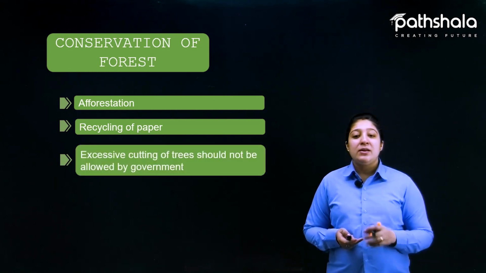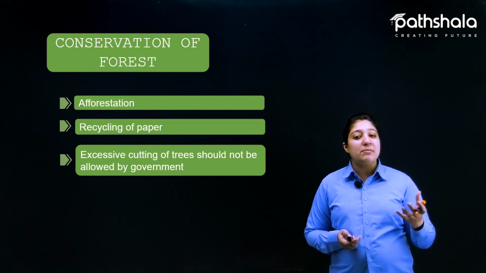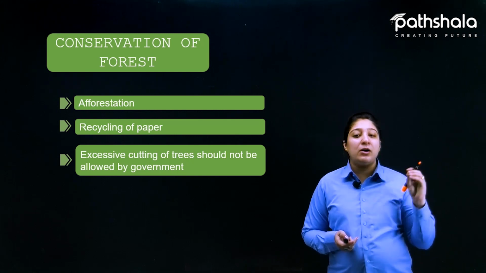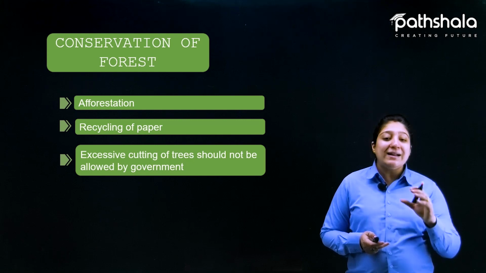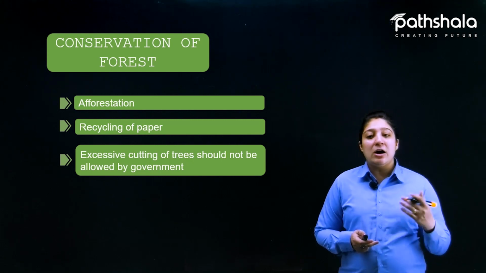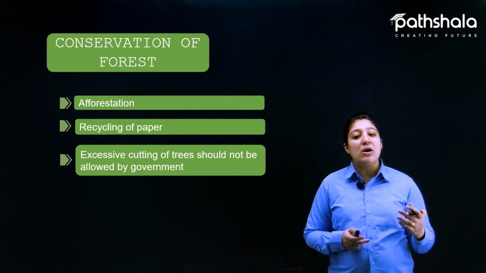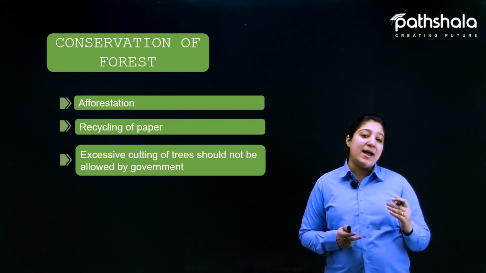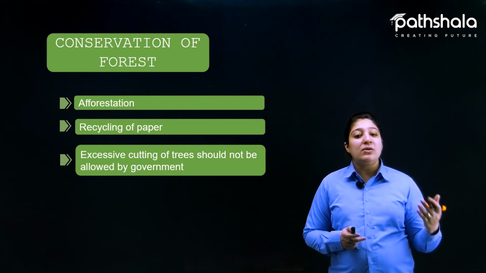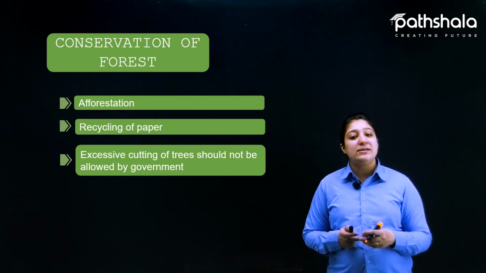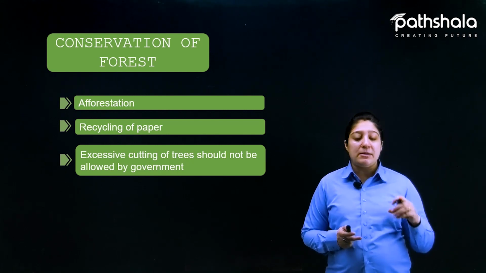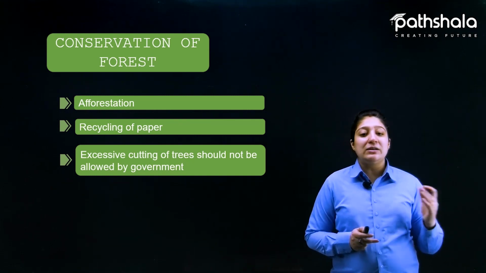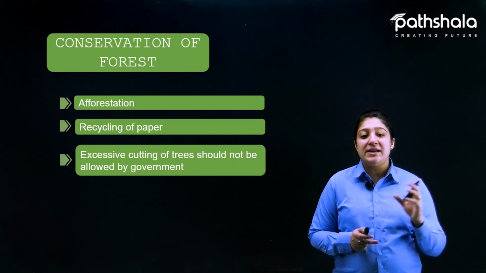The next thing is, there are many things which are done by the government, though people are not following them. The government has to put proper restrictions so that fewer trees are cut. The government has taken the step that agricultural land cannot be converted into construction land, right? This is one of the steps, but still some people are misusing the lands and doing other things for their own benefit. They are not seeing the benefit of nature.